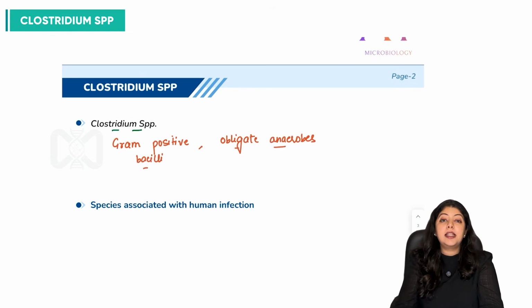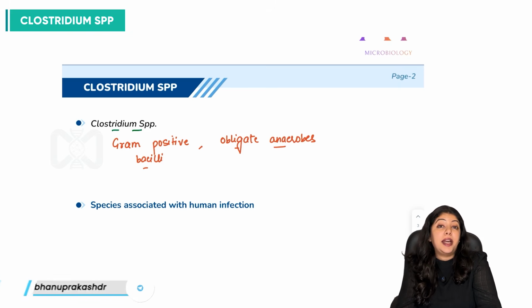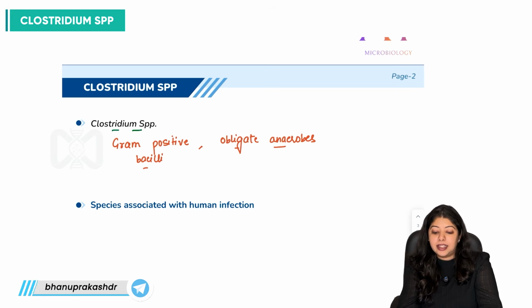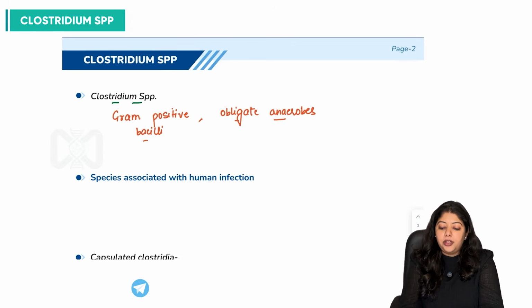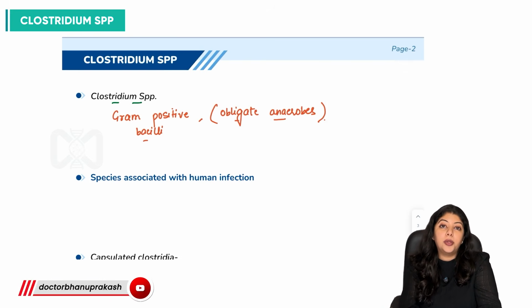When we say these are obligate anaerobes, it is a characteristic which shows that oxygen is lethal for their survival and their existence, right? This is one of the most important things we should know about Clostridium species, because once we try to grow them, once we try to cultivate them, these need to have a strict anaerobic condition.